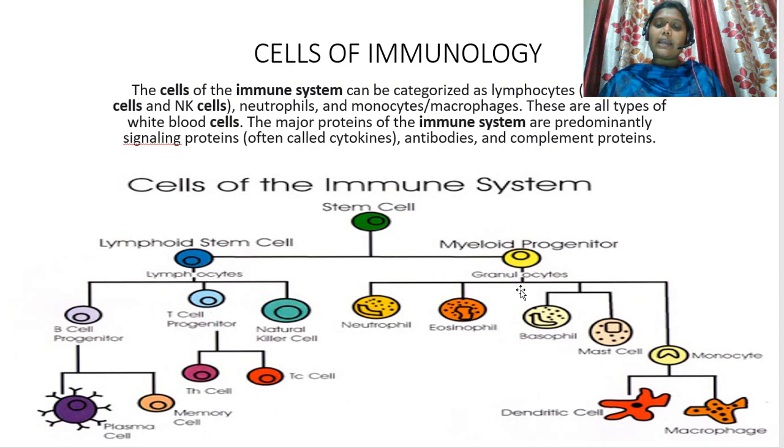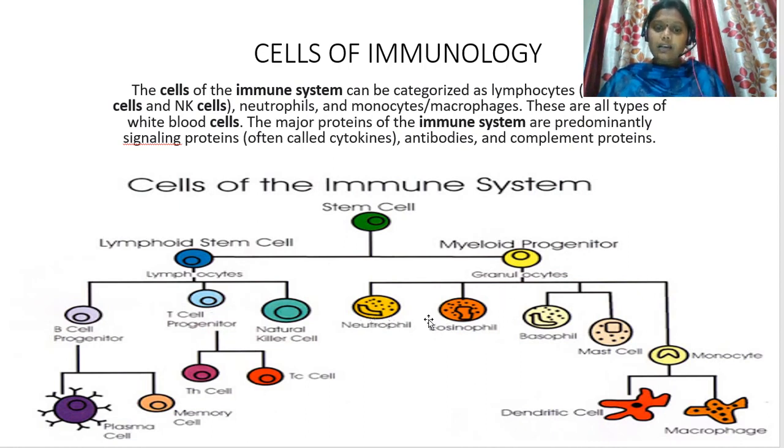Why is the name granulocytes given? Because the cells that originate from these granulocytes have a large nucleus which is in the form of granules.